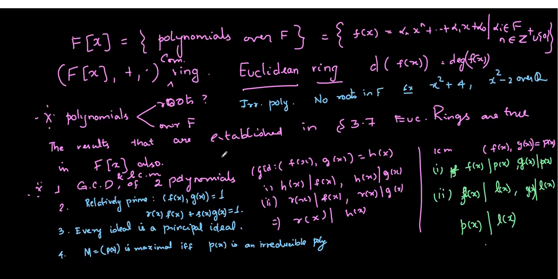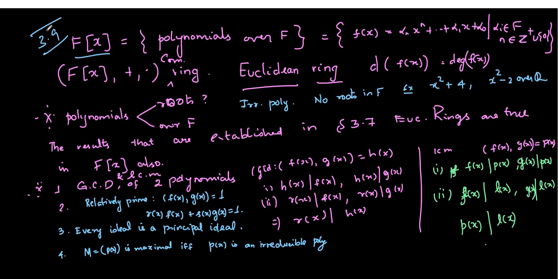In Herstein, it is given in 3.9, polynomial rings. So the entire section is devoted to F[x]. F[x] is the collection of all polynomials over F. So you can simply write like this, and these alphas range over F. Over F means the coefficients are taken from F, and n is a non-negative integer.